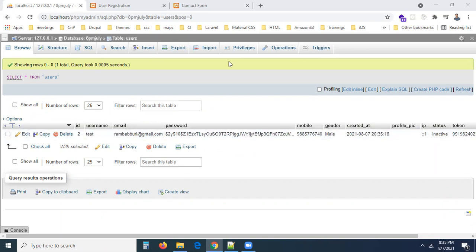Why is ID 2 coming? Remember, it is an auto incremented column. So if ID 1 is deleted, it cannot set ID 1 again to the record. Remember carefully, it will always increment the value. For example, you have an Aadhaar number. Will the same Aadhaar number be provided to somebody else? No, right? One person, one Aadhaar, one record, one ID. It is an auto incremented situation. Definitely you have to take it the auto incremented way.